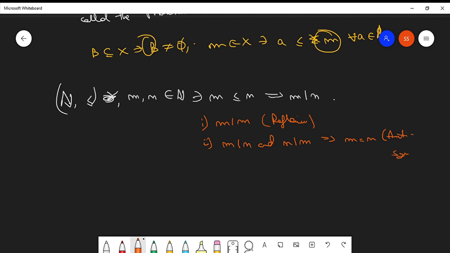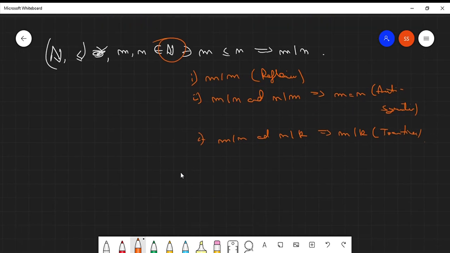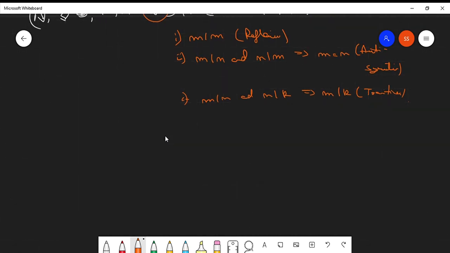This is anti-symmetric, and if m divides n and n divides, say, k, where k also belongs to this set of natural numbers, then that implies m divides k. So it is also transitive. Clear? So this is a partially ordered set, or rather a partial order relation.